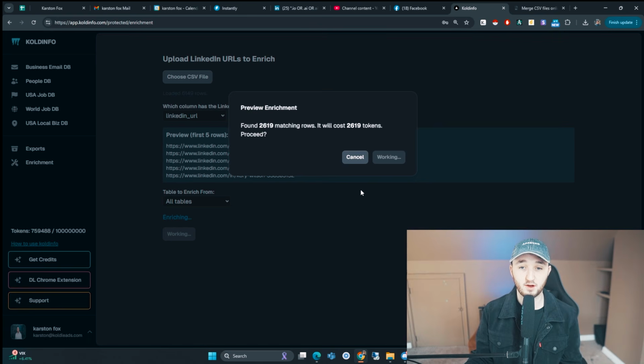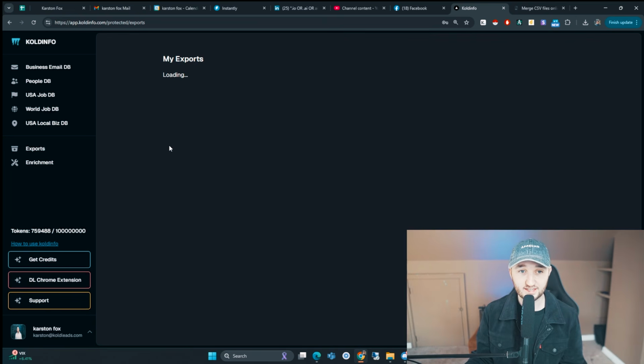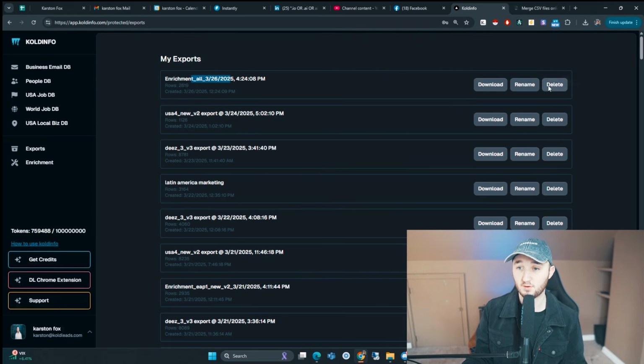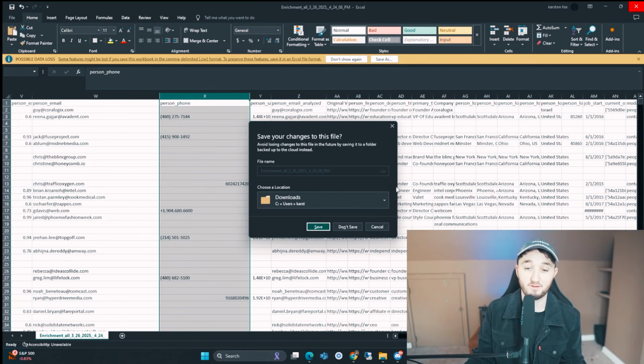We're going to click go here, and it's going to save it as a CSV file for us. Go to my exports, and then I can see it in here, enriched file. Cool. I'm going to download it, and we're going to see what it looks like. All right, so now we need to just verify them first.